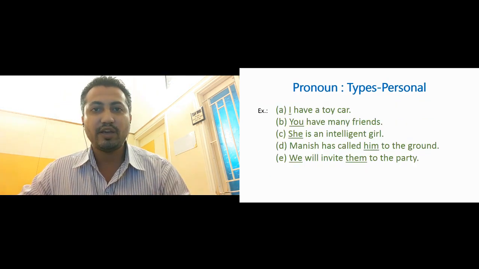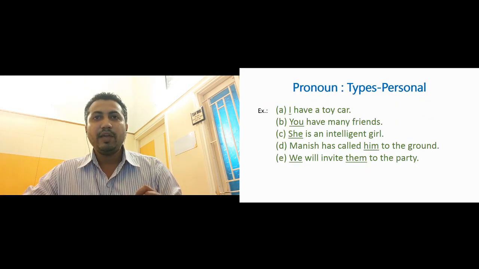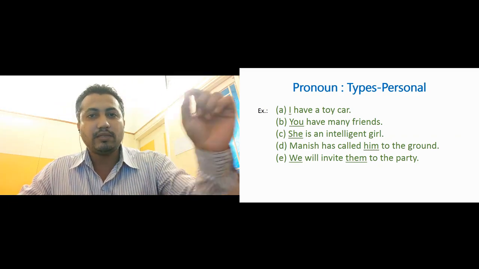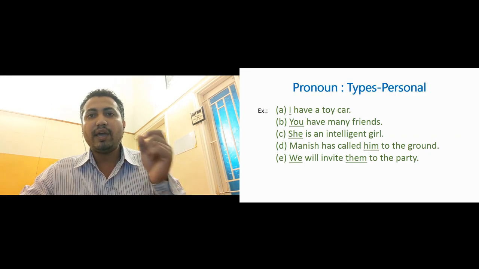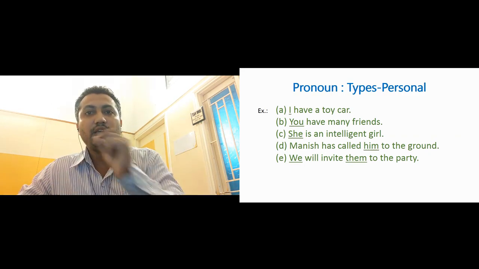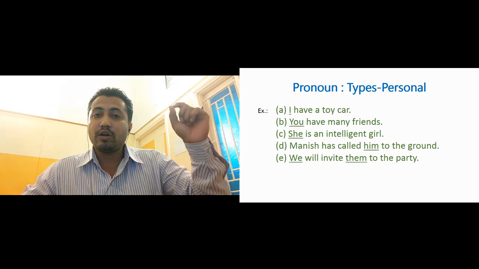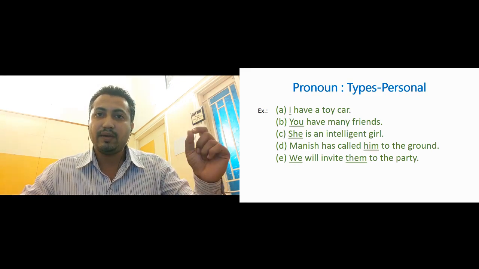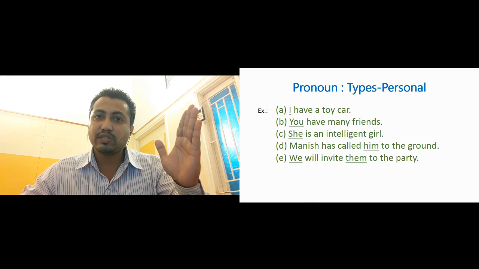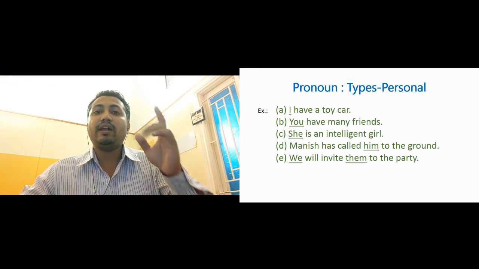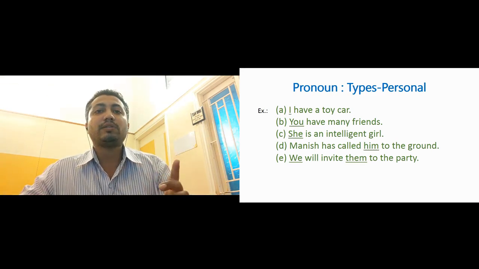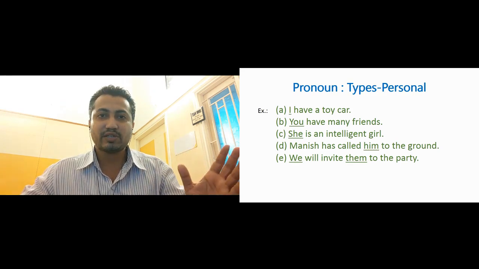Students, I hope you are clear with personal pronouns. Fine. Now let us look at some examples where we are using different personal pronouns. The first one: I have a toy car. Here the pronoun used is I. I is the subject. We are talking about I. It is in subjective case, and I is first person singular subject, isn't it?